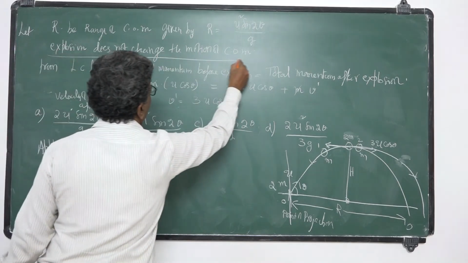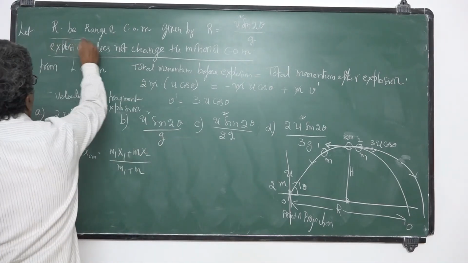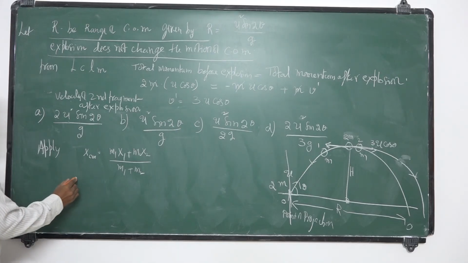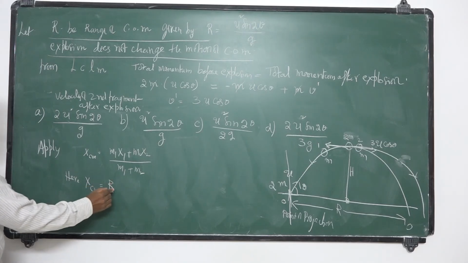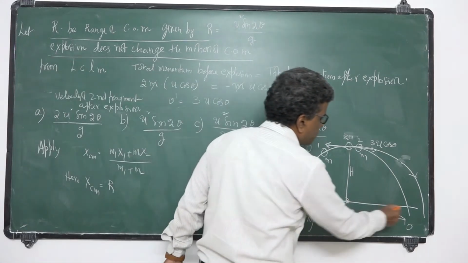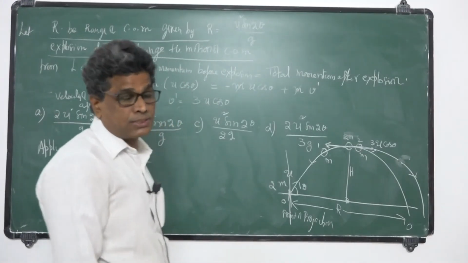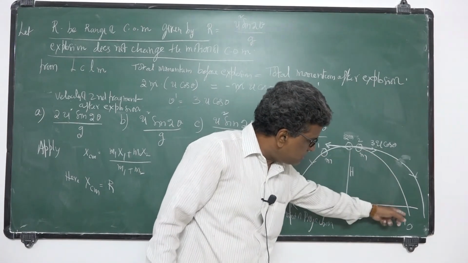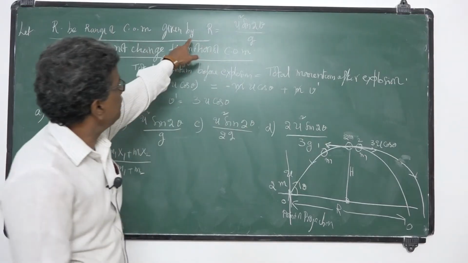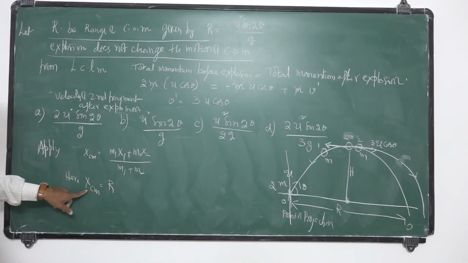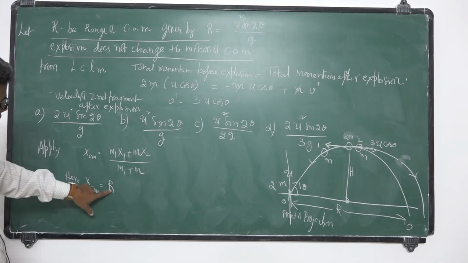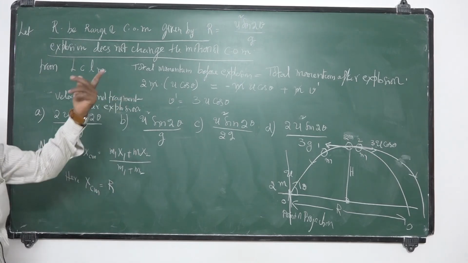Explosion does not change the motion of the center of mass. So the range of the center of mass won't change. XCM won't change. The range of the center of mass is R here only, from here to here, as before explosion. If it does not explode, the range will be R only, given by u square sine 2 theta by g. So XCM is equal to R only, because explosion does not change the center of mass, since it is an internal process.